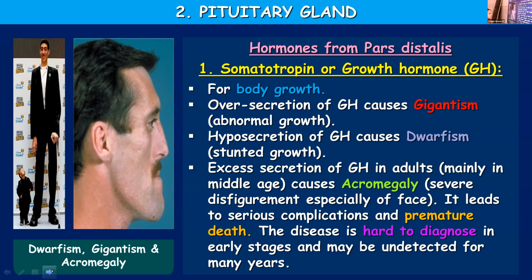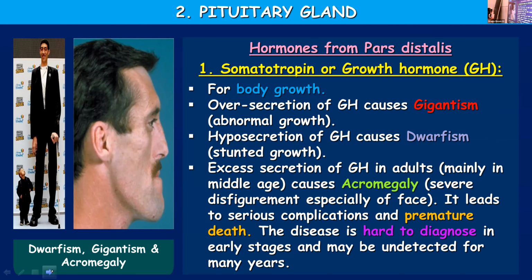And excess secretion of growth hormone in adults can cause a situation known as acromegaly, and this takes place when this growth hormone production is taking place in the middle age, not from the early stage. If it is taking place from the early stage, the person will become a giant. But towards the middle ages, if this hormone is released in our body in excess, it can result in a situation known as acromegaly, and this will bring about disfiguration of your face.